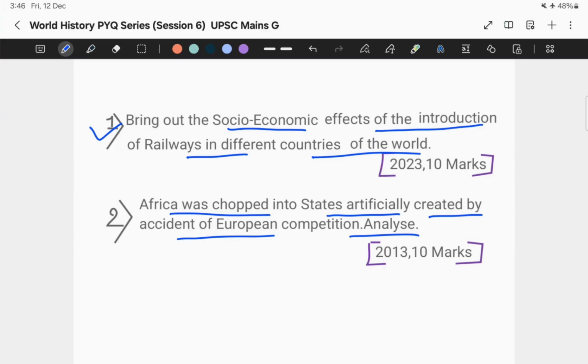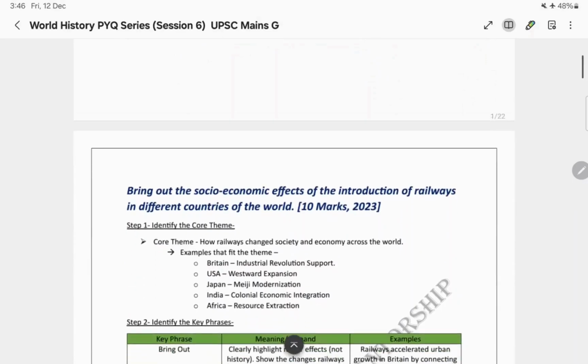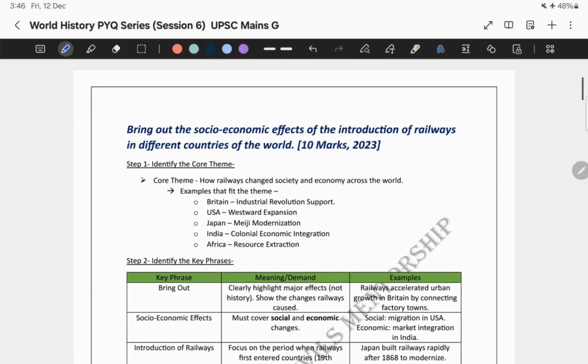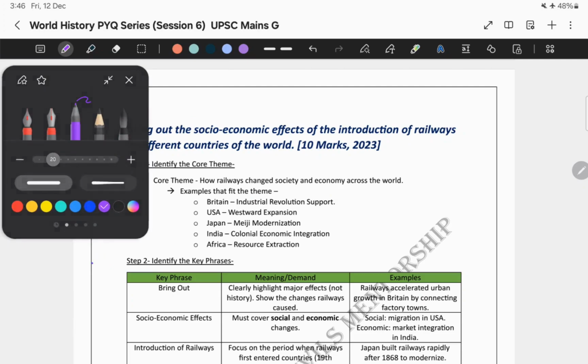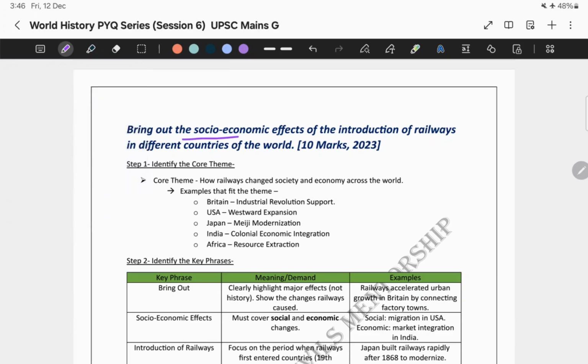So let's start. The first question is: bring out the socio-economic effects of the introduction of railways in different countries of the world. As we discussed, it's a 10 marker question that came in the year 2023. But before we even think about writing, we need to decode what the examiner is really asking for.